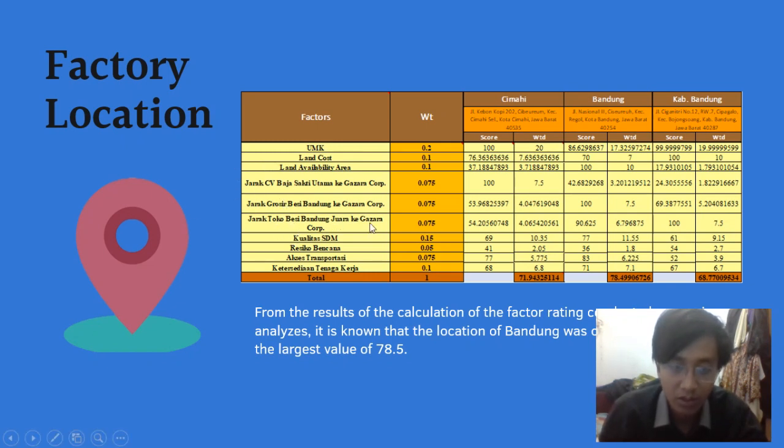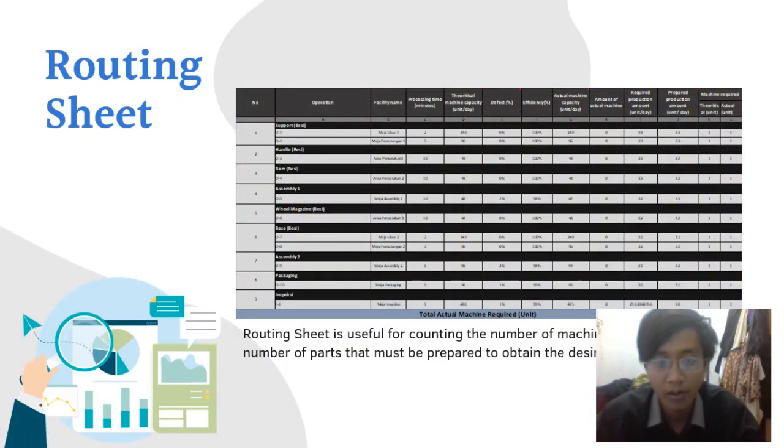As you can see here, the factors are UMK, or minimum wage in the area, land cost, land availability, distance between Baja Sakti Utama, Grosir Besi Bandung, and Toko Besi Bandung to Gazara Corporation, human resource quality, risk for unwarranted accidents, transportation access, and worker availability.